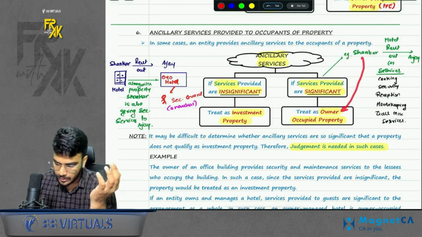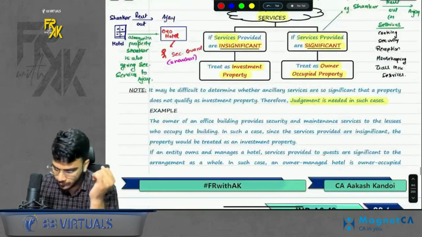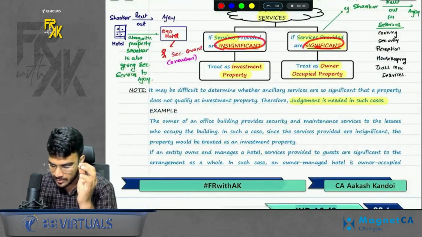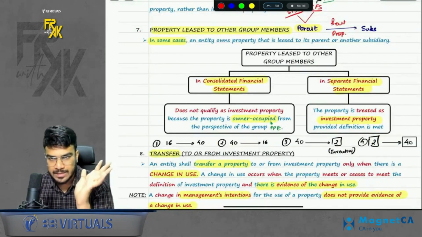So you will treat the property as PPE and not IP, right? Do remember that part. Again, here, which services are significant, insignificant, it is a matter of judgment. Okay. Next point, property leased to other group members. Now, what is the meaning of this?